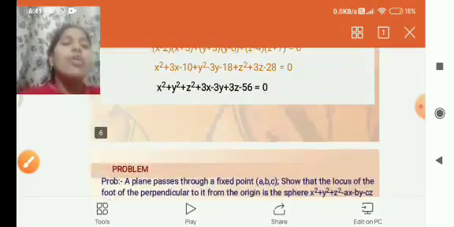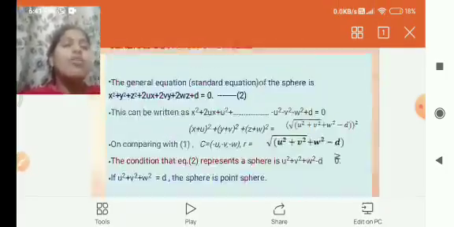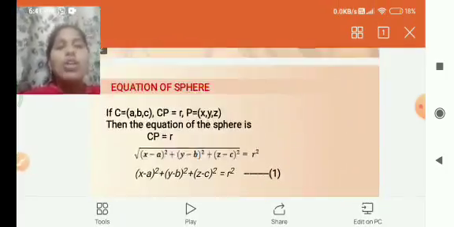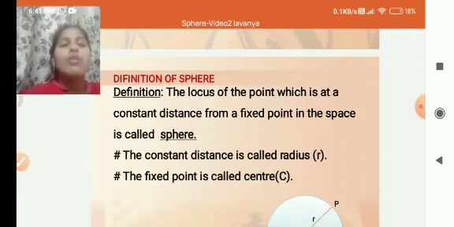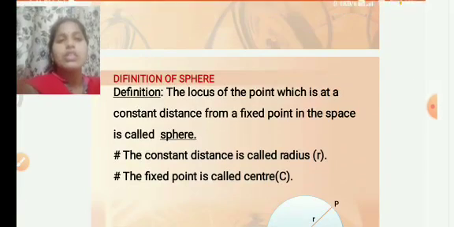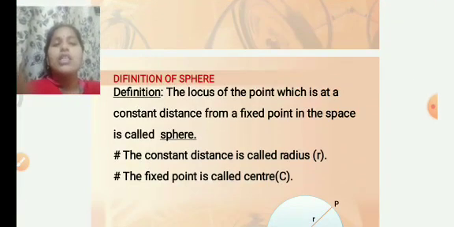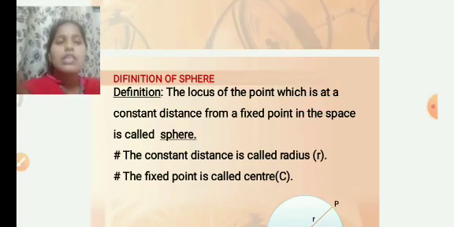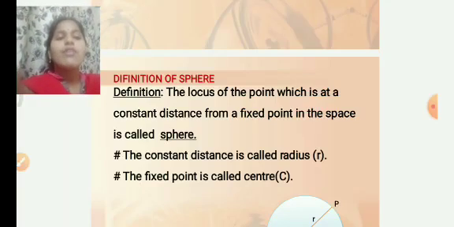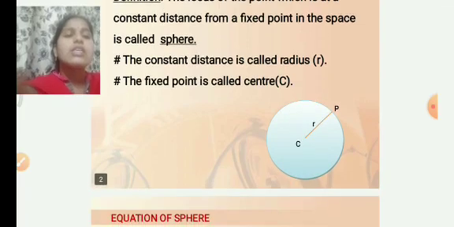Before going to the topic, what are the points we have to learn? What is the definition of the sphere? Recall: the locus of the point which is at a constant distance from a fixed point in space is called the sphere, the constant distance is called the radius of the sphere, and the fixed point is called the center of the sphere.